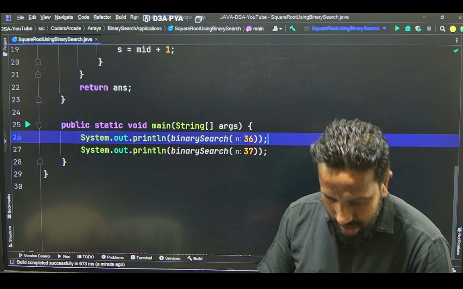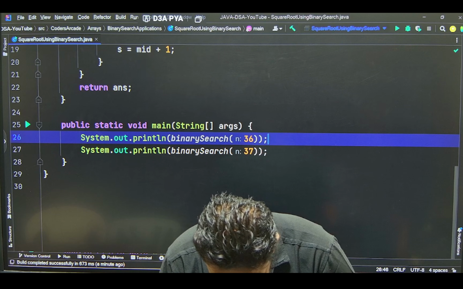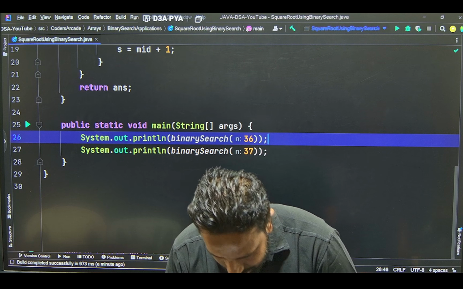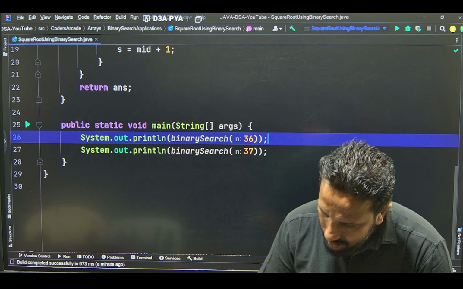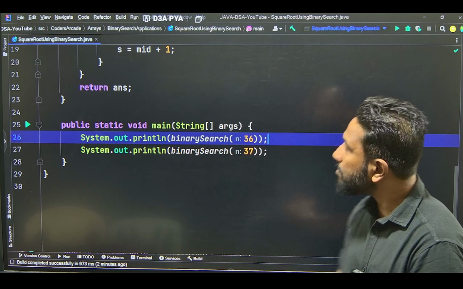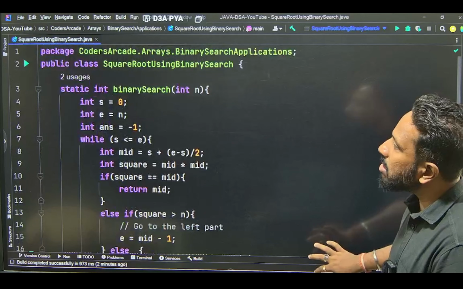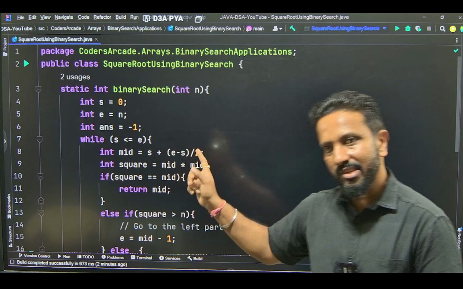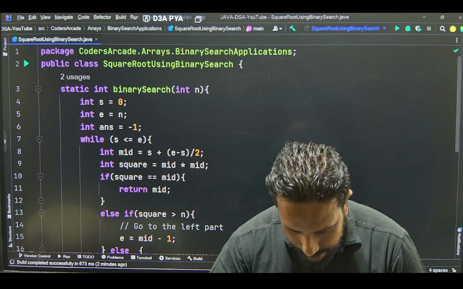Now, is the doubt clear? Yeah, Naveen says don't give up. Yeah, obviously. Now, if you are clear with this, let's go with the next one.